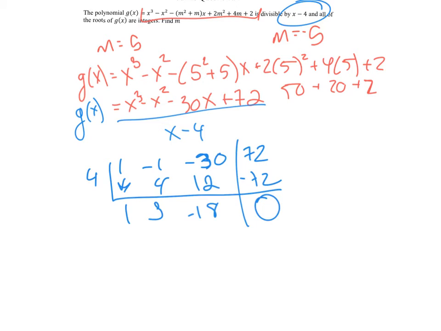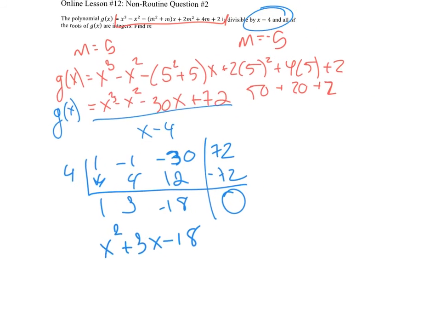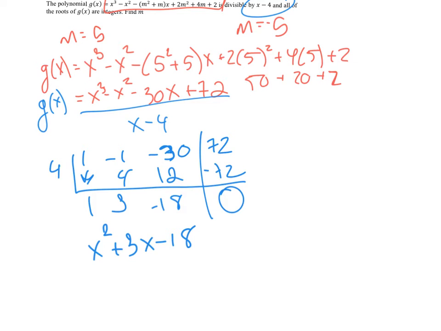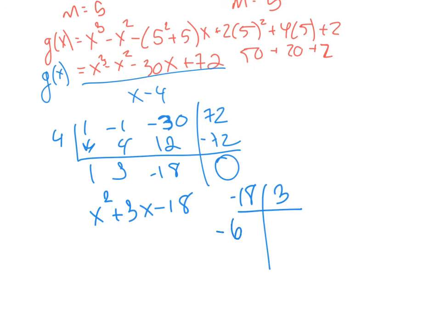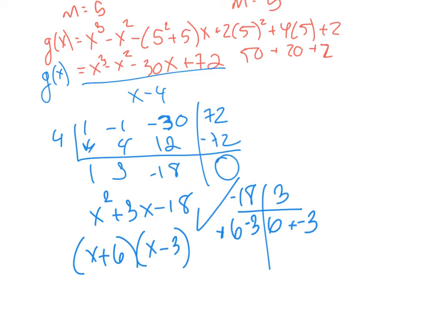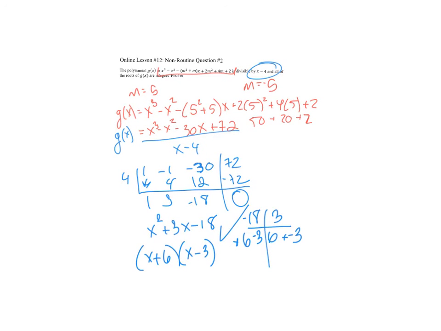Okay, so then the question is, our new expression, which is x squared plus 3x minus 18, does it have roots that are integers? So what are factors of negative 18 that add up to 3? Well, negative 6 and 3, well actually positive 6 and negative 3, right? So these roots are integers. Okay? So 5 works, which means I'm assuming that negative 5 does not work, but let's check it just in case.